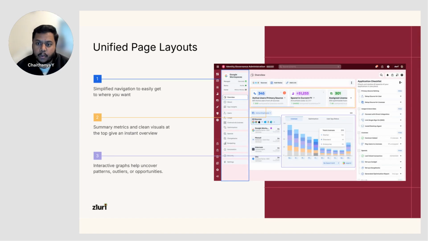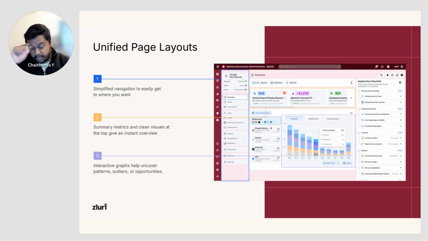With Zluri 2.0, a couple of important things you start observing are that the information architecture has been very carefully thought out, so you'll see carefully designed, unified page layouts for every single page. You'll have the primary navigation on the extreme left-hand side. Then you'll have the secondary navigation, and the information that's most relevant to you is front, right, and center.